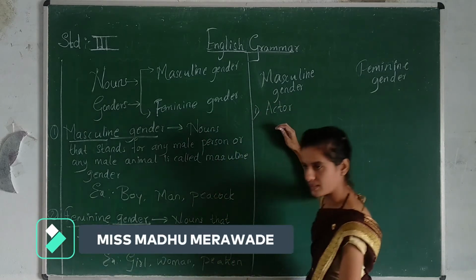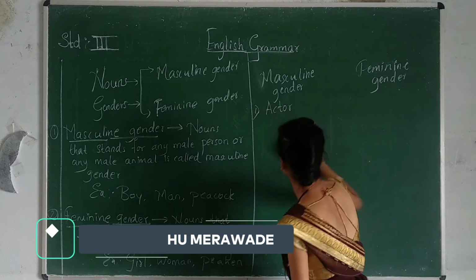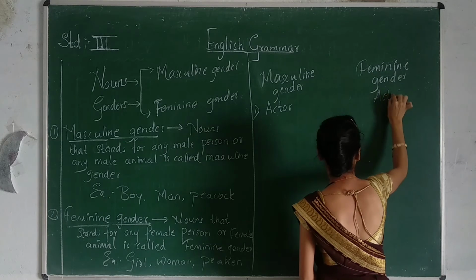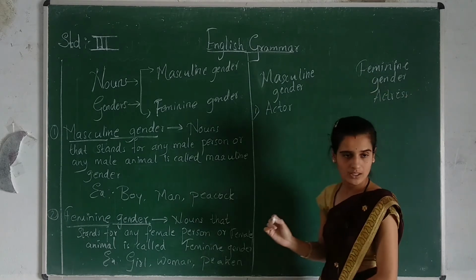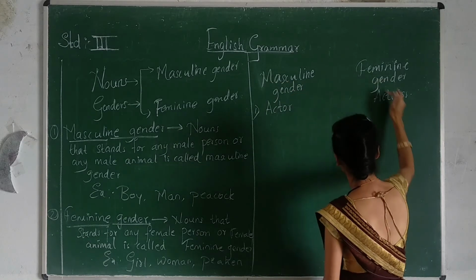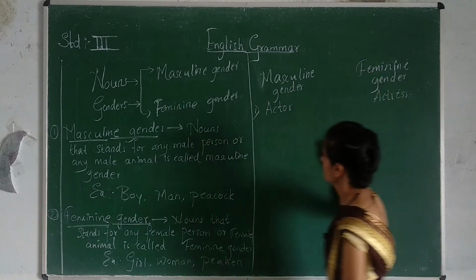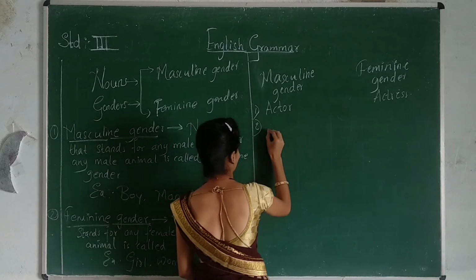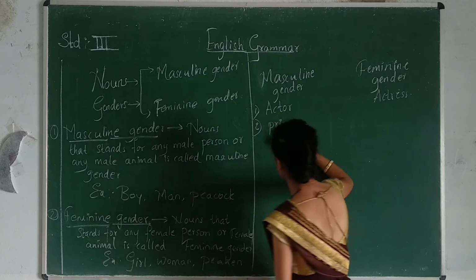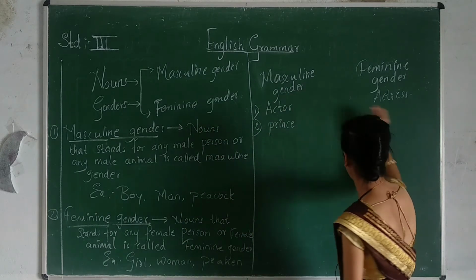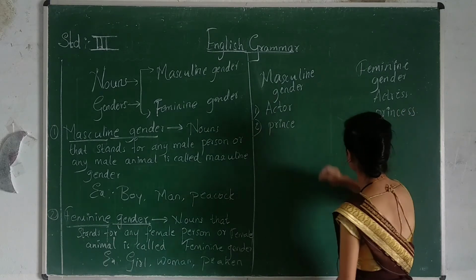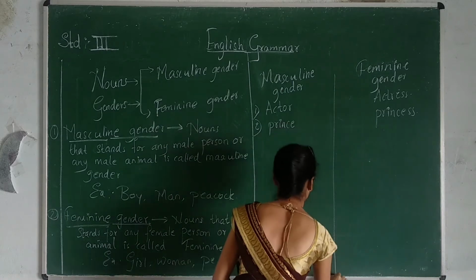Who does acting is an actor. Now in female person, it would be actress. Actor is a masculine gender and actress is a feminine gender. Next we will take prince. Prince is a masculine gender and princess is a feminine gender.